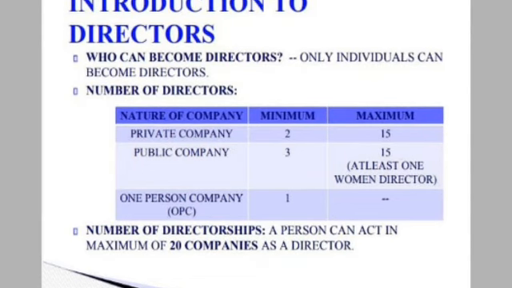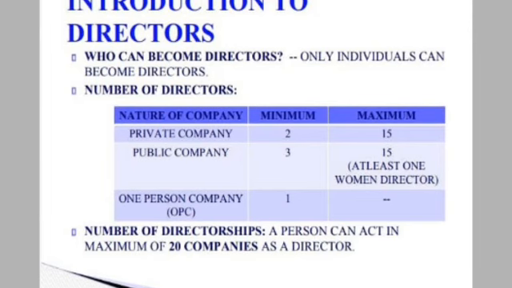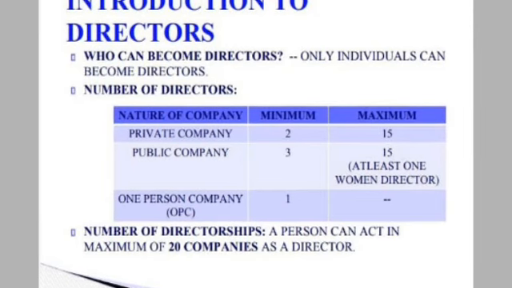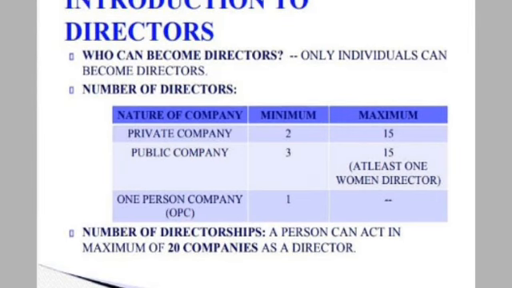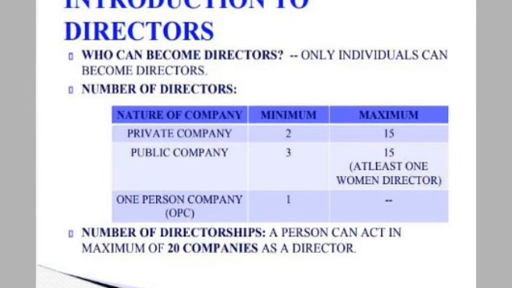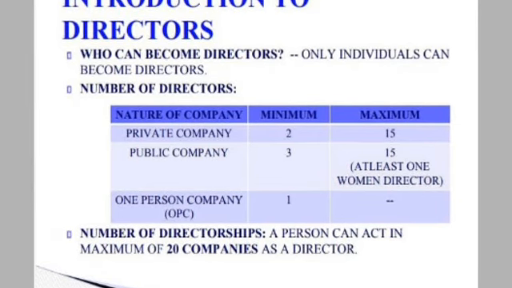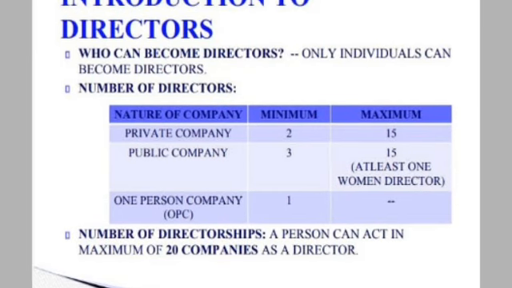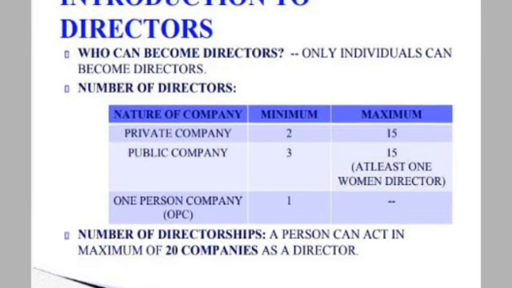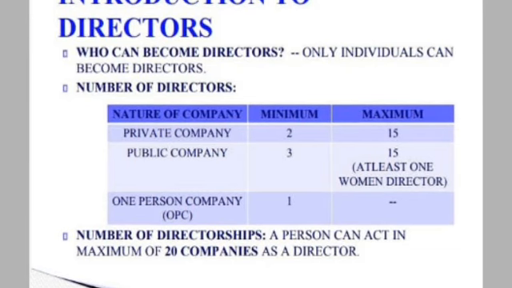Next one is the number of directors. The number of directors is based on the nature of the company. In case of a private company, the minimum is 2 and the maximum is 15 directors. In case of a public company, the minimum is 3 directors and the maximum is 15 directors. In that, at least one person must be a woman director. In case of a one-person company, there is only one director. These are the aspects regarding the number of directors.